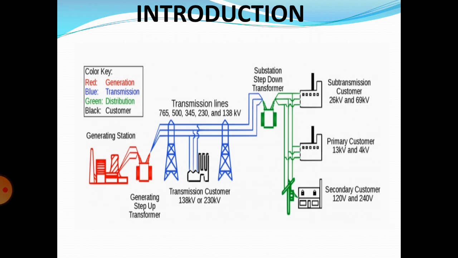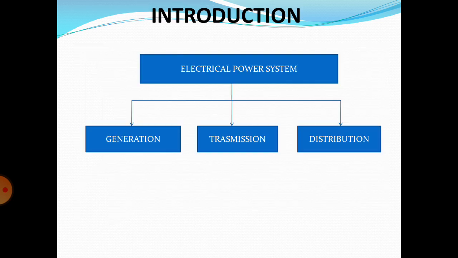This is the basic overall power system. This diagram indicates the overall electrical power system. Basically, the electrical power system is divided into three parts: the first one is generation, the second one is transmission, and the third one is distribution.